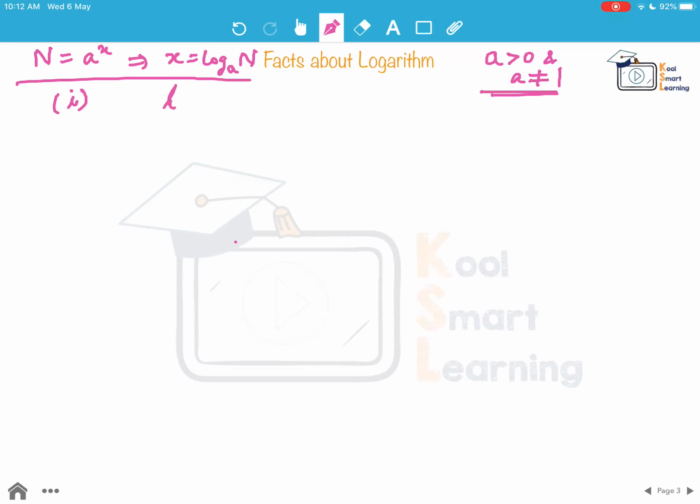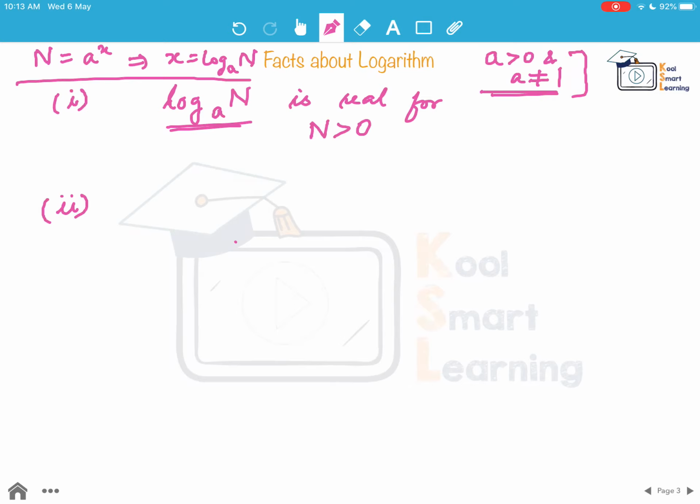So moving to the first fact, it says that log of n to the base a is real for n greater than 0, right? So we also said that for x equal to log of n to the base a to be defined, or for it to be real, n has to be positive real, besides obviously a being positive real and not equal to 1. So this is the first fact, that log of n to the base a will be real if n is greater than 0.